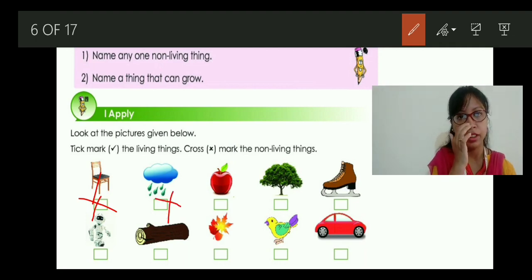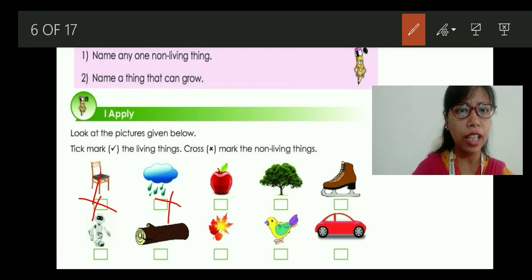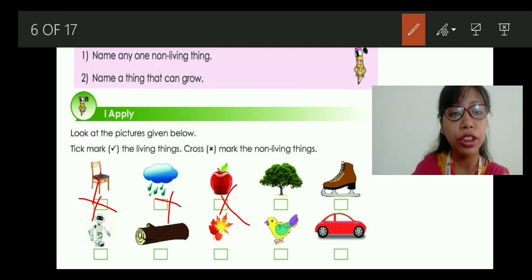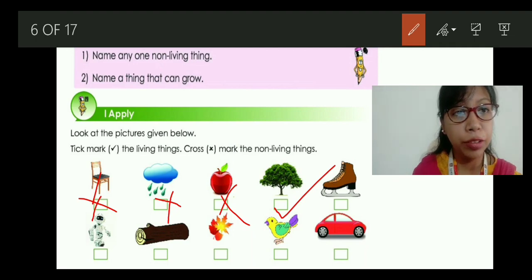Next we have the apple. Can an apple speak? Can an apple move? No, right? So we are going to put a cross because it is a non-living thing. Now tree. What is a tree? A tree can grow, a tree can give birth, a tree can move, a tree can breathe, yes. So therefore it is a living being. So you are going to tick mark it. Next we have the shoes. Do you think the shoes can breathe and walk and move and grow? No, right? So it is a non-living thing and we are going to put a cross.